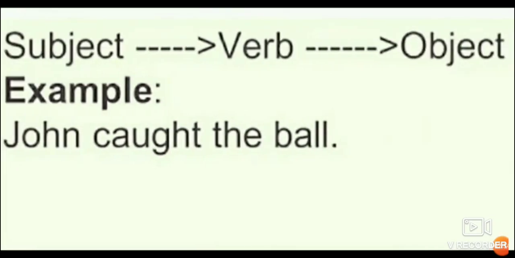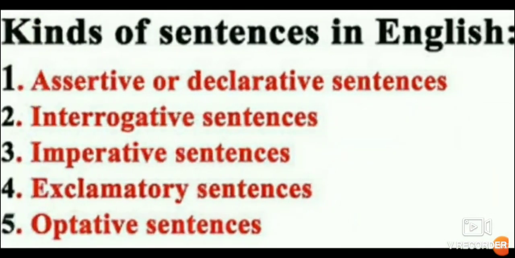You can see here, John caught the ball. John here is the subject, caught is the verb and ball is the object. Then subject, verb, object: the complete structure we have formed. So it is the structure of a sentence. Now come to the kinds of sentences. There are many types of sentences: assertive or declarative, interrogative, imperative, exclamatory, optative.